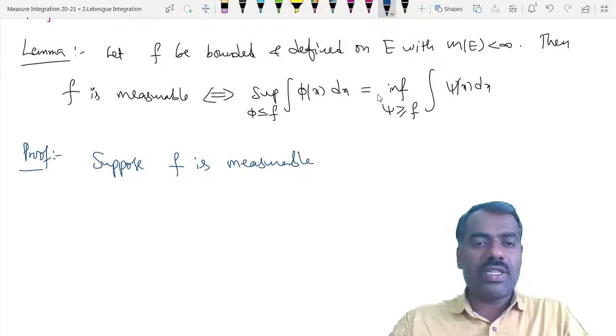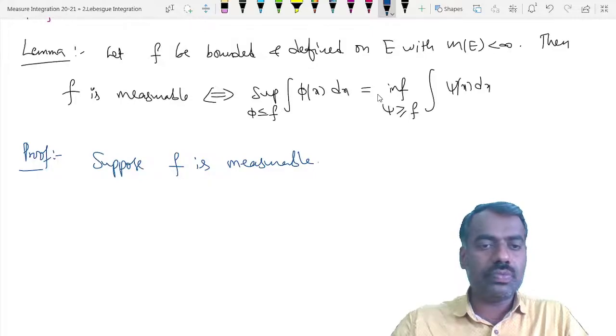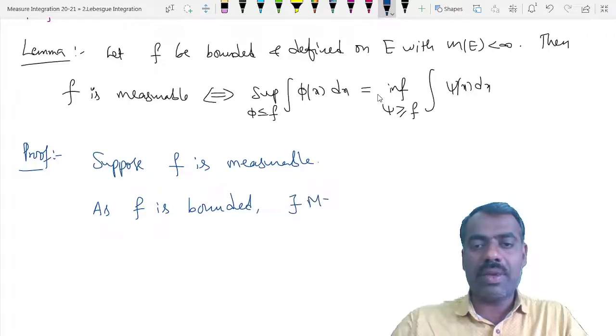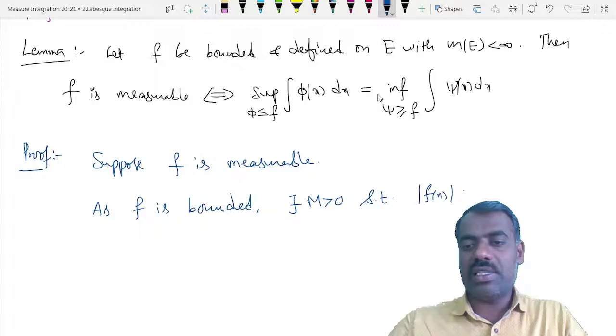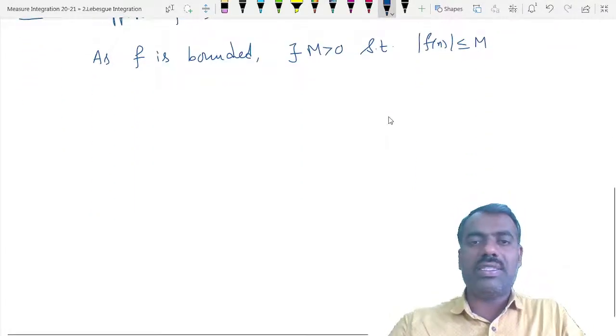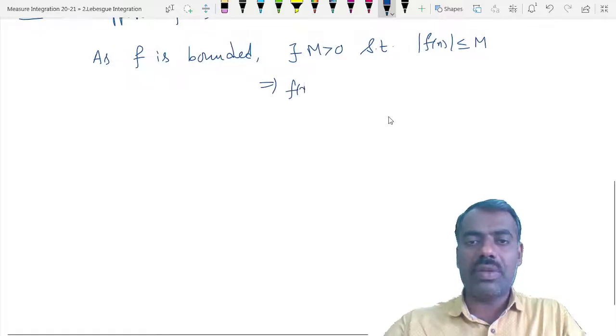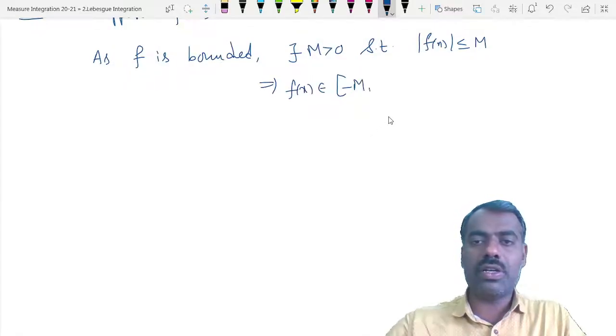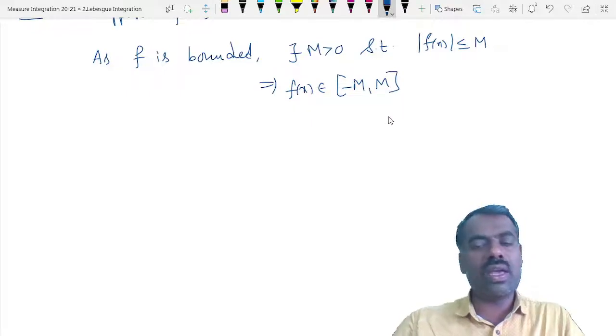Right, now since f is bounded, there exists some m greater than 0 such that mod f of x is less than or equal to m. That is the same as saying that f of x belongs to the closed bounded interval minus m to m.